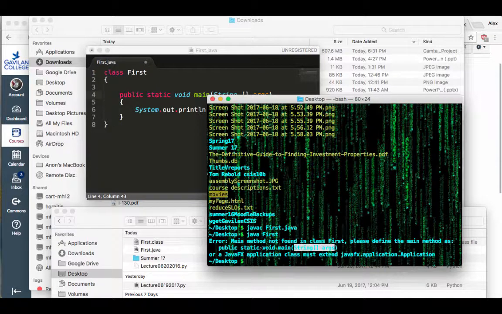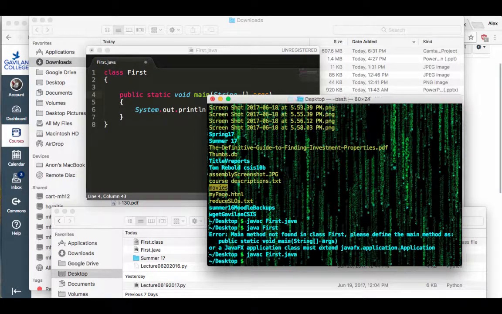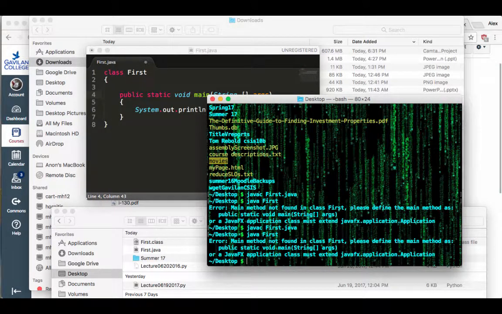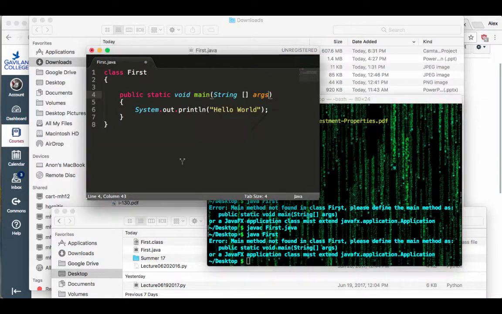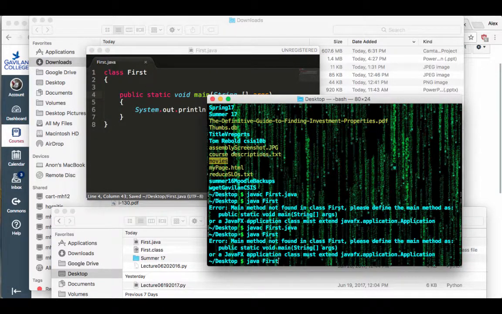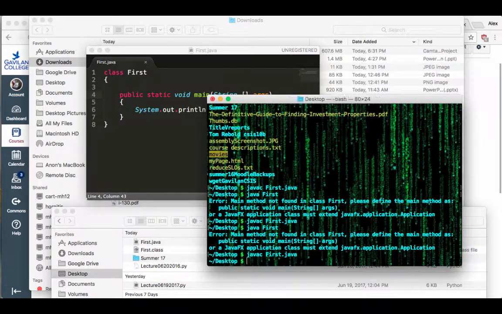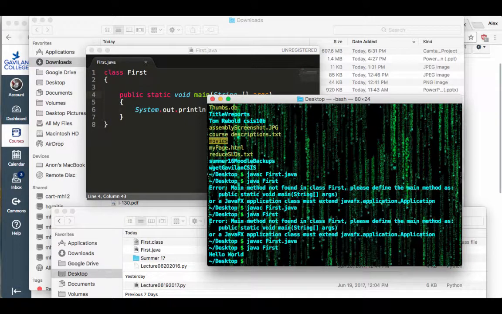So again, I'm going to have to compile the file first, compile with javac first.java. Next thing I'm going to do is run this file, java first. Again, it doesn't find it. I didn't save it. I got to save my file. Save the file, right? Then run the file again. Compile it. Run it.